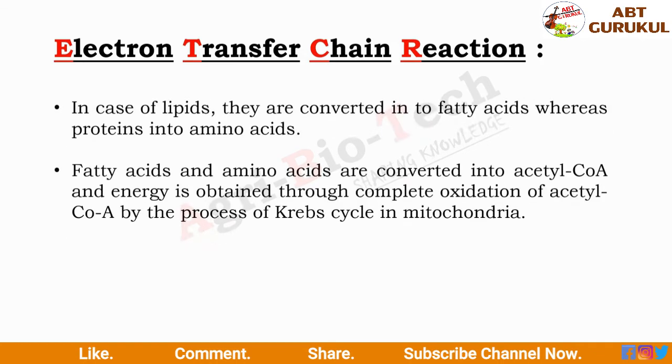Lipids are converted into fatty acids, whereas proteins are converted into amino acids. Fatty acids and amino acids are converted into acetyl coenzyme A and energy is obtained through complete oxidation of acetyl coenzyme A by the process of the Krebs cycle in mitochondria.